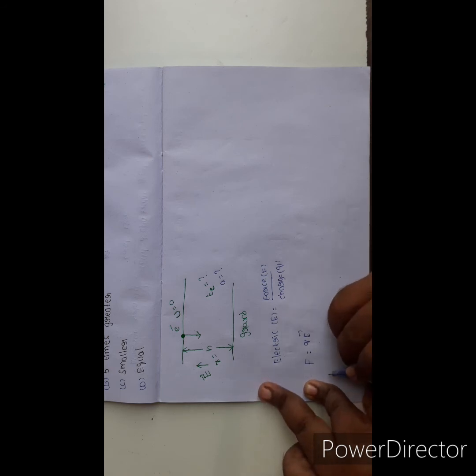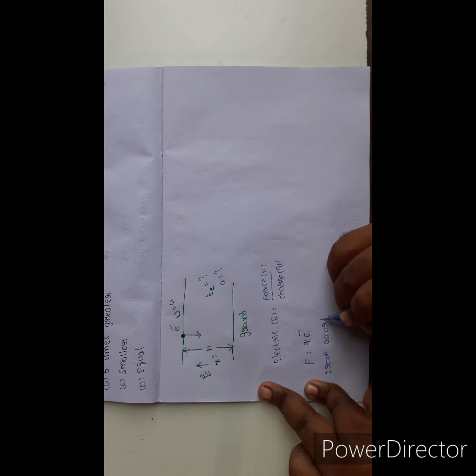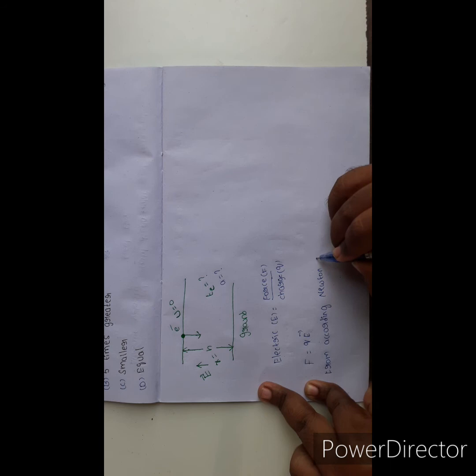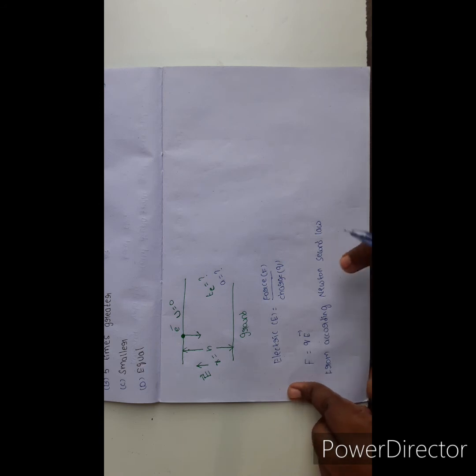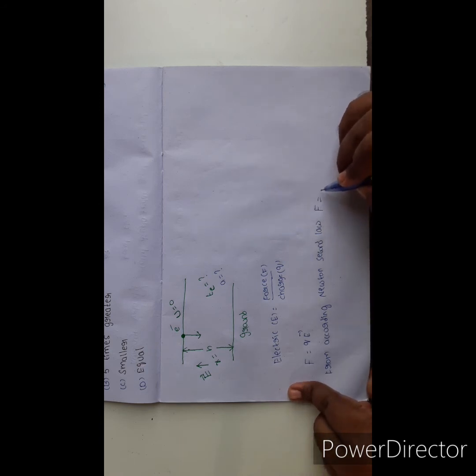According to Newton's second law, which you have already studied in lower sections, in 9th class, what is the formula? F equal to ma, where F is the force on the object, m is the mass of the object, and a is the acceleration.